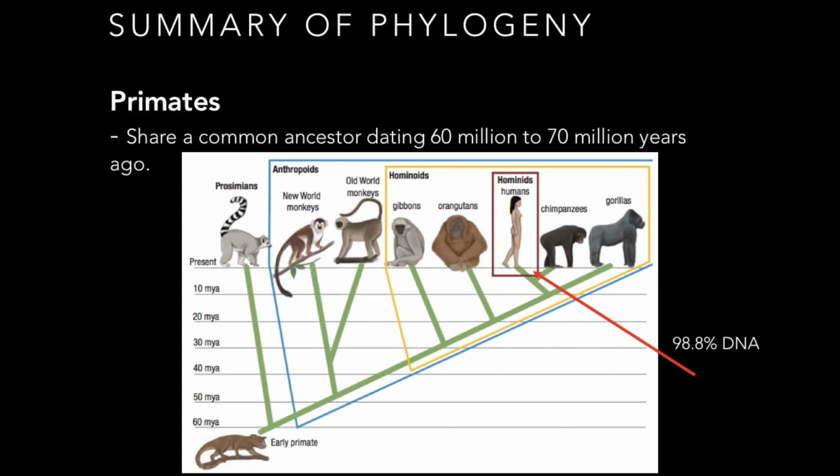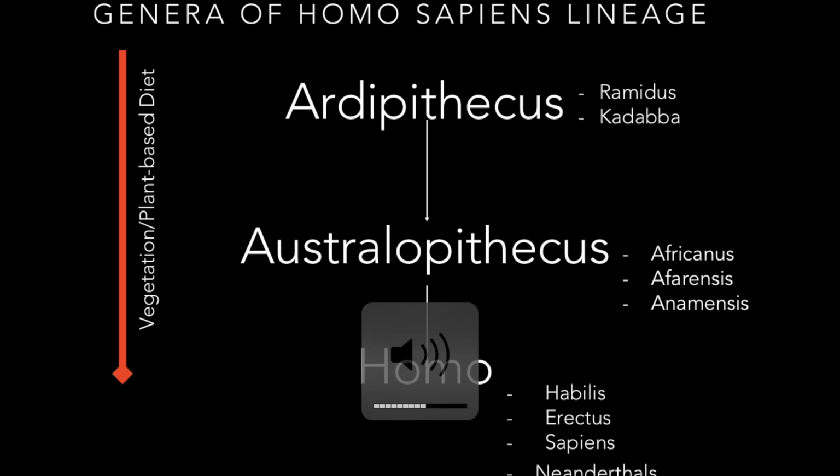Within the anthropoids is the clade hominoids. This separates monkeys from hominoids, which includes apes. Finally, within the hominoids is the hominids, which includes Homo sapiens. As you can tell, chimpanzees and Homo sapiens are very close together on the evolutionary tree, and therefore it is scientifically proven that 98.8% of DNA is shared.